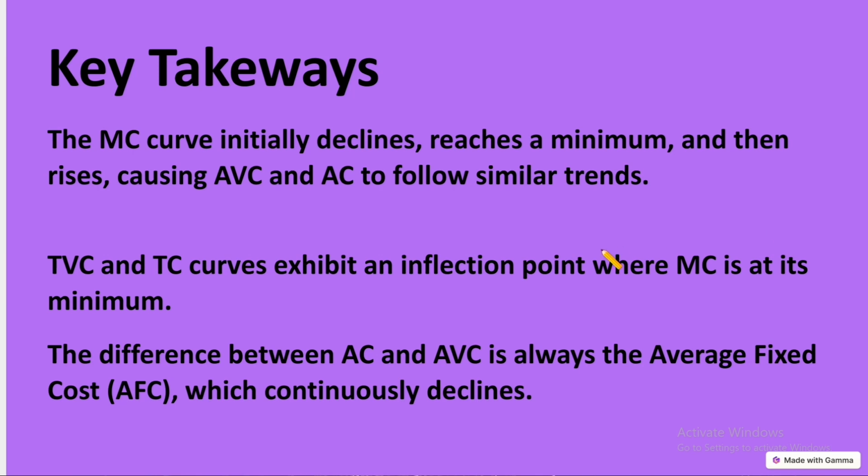So the last topic, key takeaways. The MC curve initially declines, reaches a minimum and then rises, causing AVC and AC to follow similar trends. TVC and TC curves exhibit an inflection point where MC is at its minimum. The difference between AC and AVC is always the average fixed cost, which continuously declines.